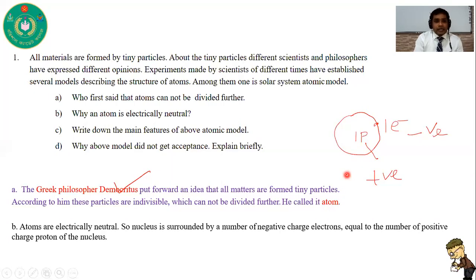So what is your answer? Your answer is: atoms are electrically neutral because we know that the nucleus is surrounded by a number of negatively charged electrons, and that is equal to the number of positively charged protons of the nucleus. So the positive charge is cancelled by the negative charge of the electrons. That's why atoms are electrically neutral. I think it is clear to you why atoms are electrically neutral.